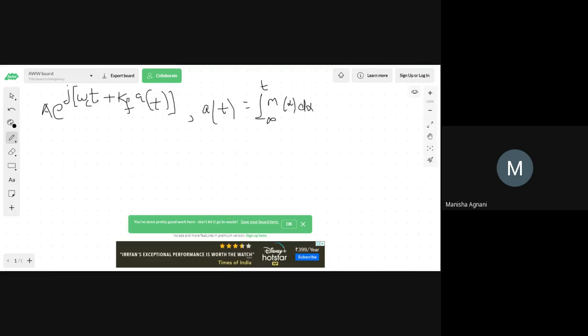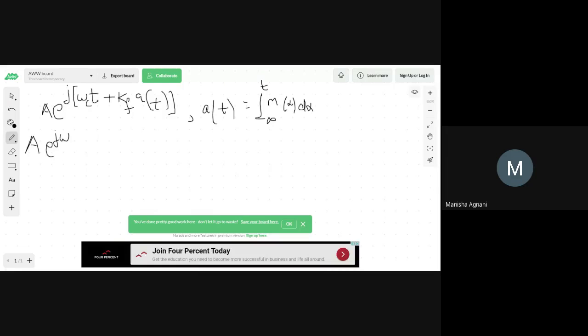Okay. Now I can write this expression as A e raised to j omega ct as one term and the second term as into e raised to j kf a.